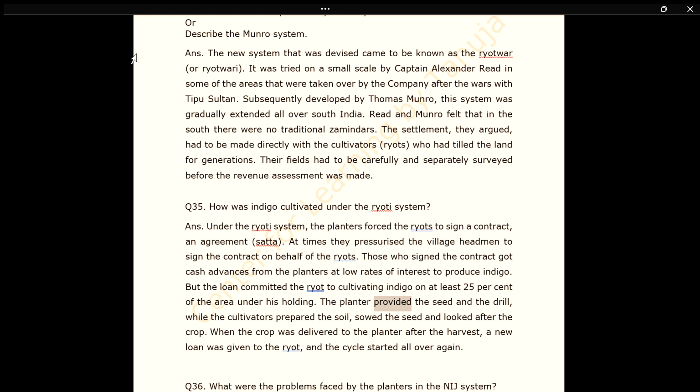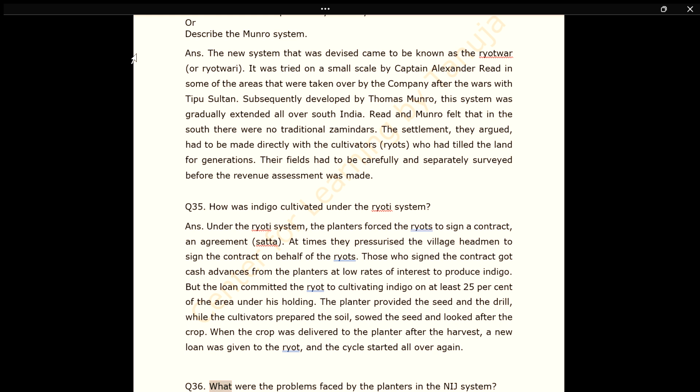The planter provided the seed and the drill, while the cultivators prepared the soil, sowed the seed and looked after the crop. When the crop was delivered to the planter after the harvest, a new loan was given to the ryot, and the cycle started all over again.